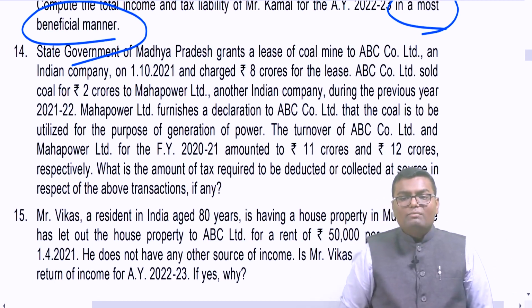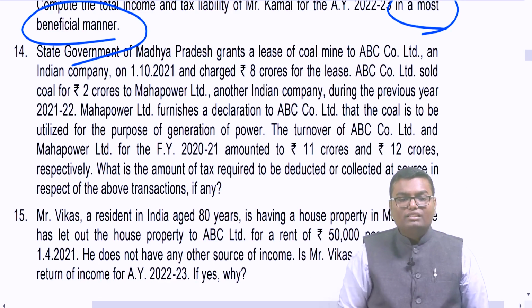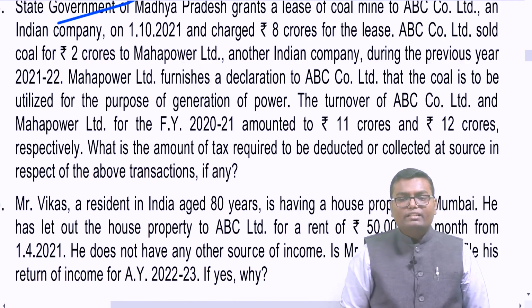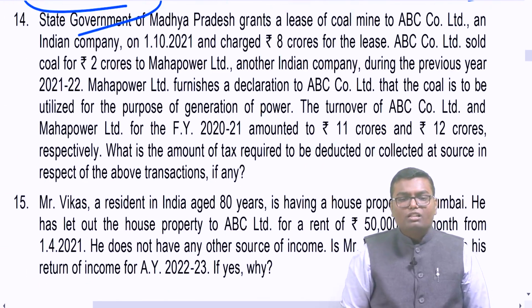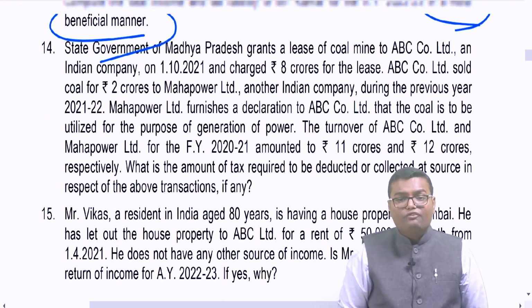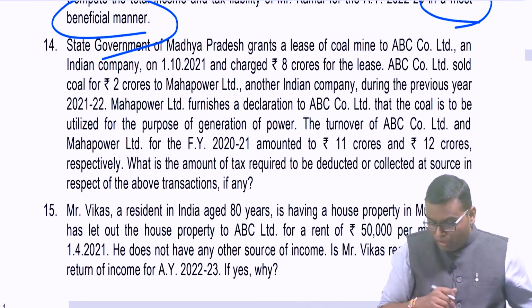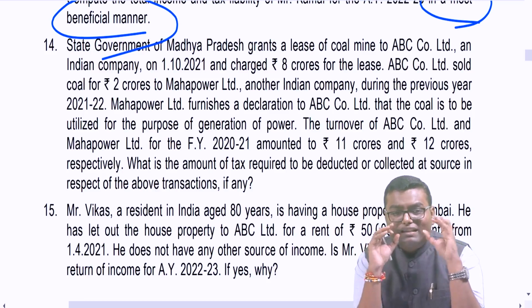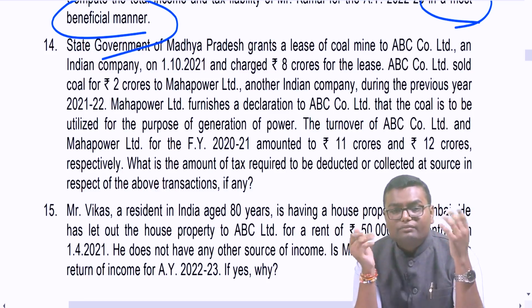The turnover of ABC Company Limited and Mahapower Limited in the last year was 11 crore and 12 crore. What is the amount of tax required to be deducted or collected in respect of the above mentioned transactions, if any? Now understand, there is a company, ABC Company Limited, selling the coal to Mahapower Limited.